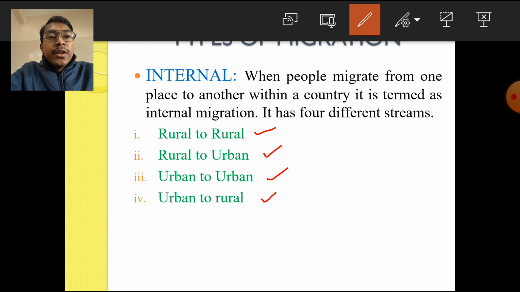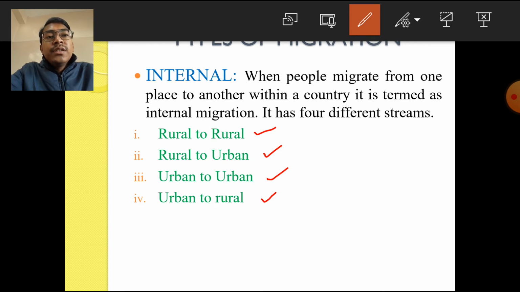Rural to urban migration basically takes place when people living in rural areas find it difficult to find employment opportunities. Students in rural areas find it difficult to get proper education. So people living in rural areas migrate to urban areas for earning extra income and for better job opportunities.